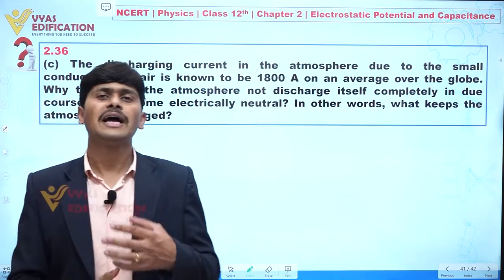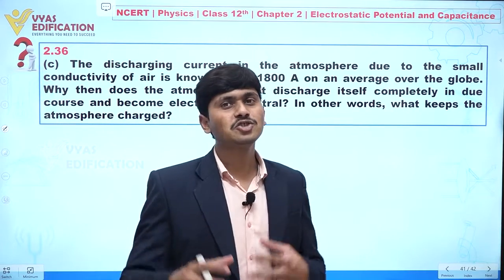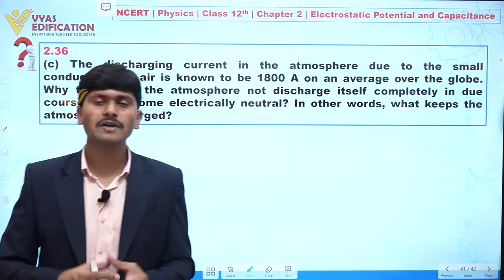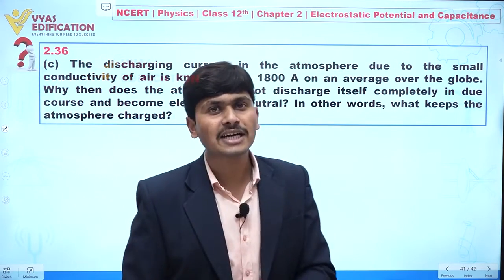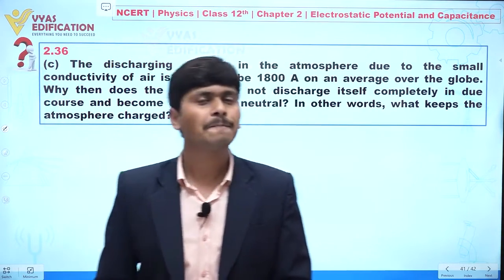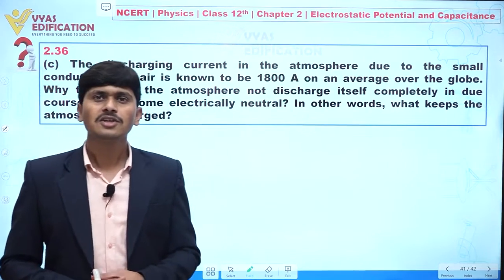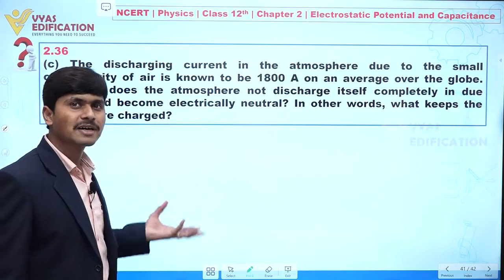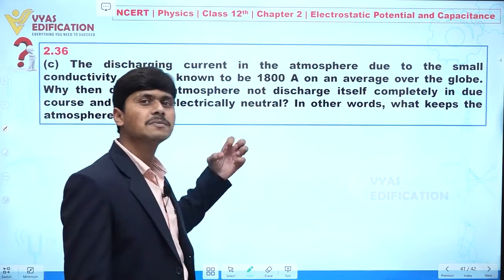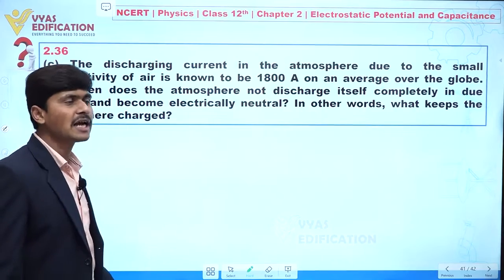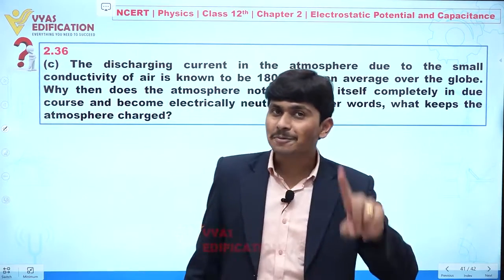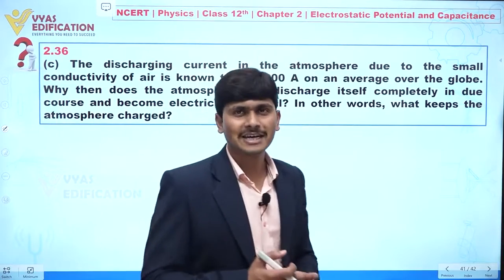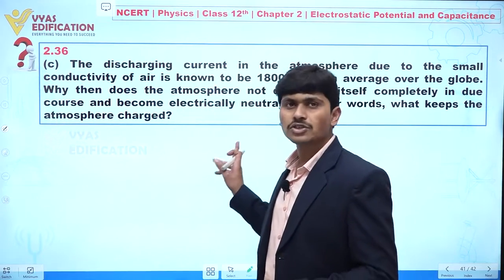The equilibrium of the atmosphere is maintained by these lightning and thunderstorms. So if at one place the earth is discharging some current, at the same time at another place the atmosphere is getting charged, and the equilibrium of this system is maintained. I think this question is clear to you.